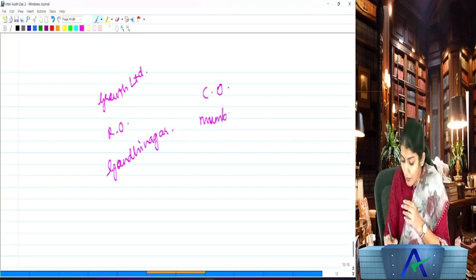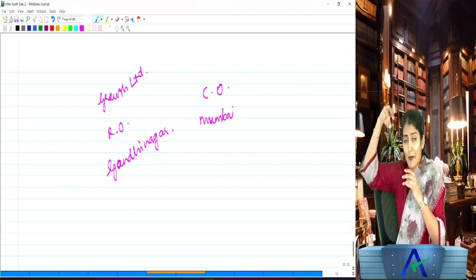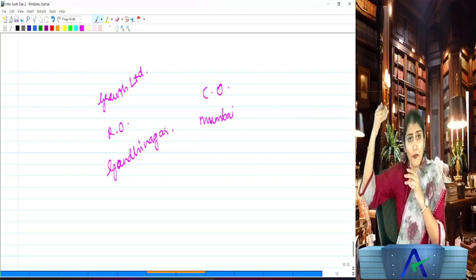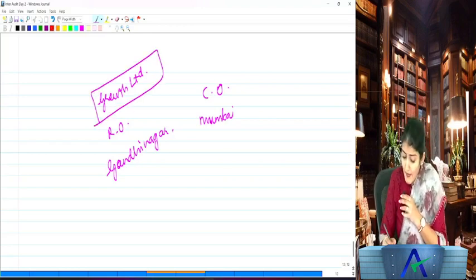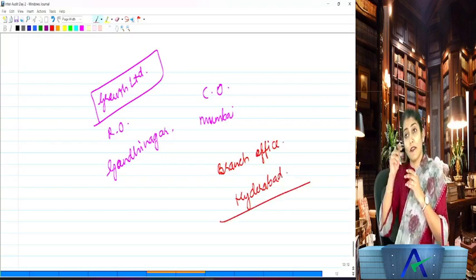So the board of directors passed a board resolution that books of the company will be maintained at Mumbai, and then the new address has been intimated to the ROC within 7 days of passing of the board resolution. But now say Growth Limited also has a branch office in Hyderabad.